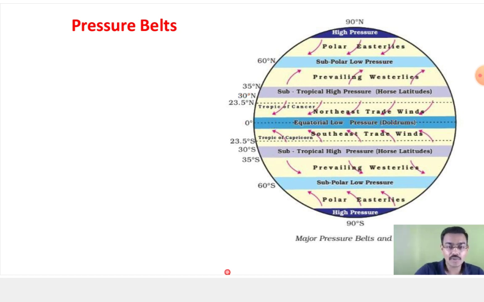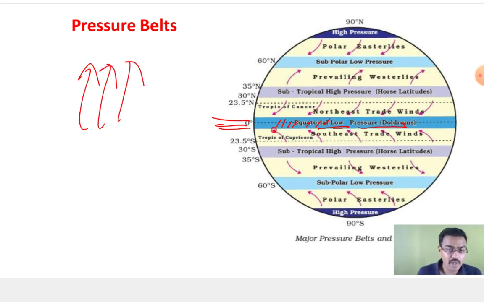Next, now let's talk about the pressure belts. Pressure belts are those areas in which you find similar pressure conditions, like your equatorial low pressure belt. That is what we call the doldrums. In this belt your air was rising, so that led to your low pressure. Here your air was subsiding. That we have discussed in a very detailed manner in the previous session.